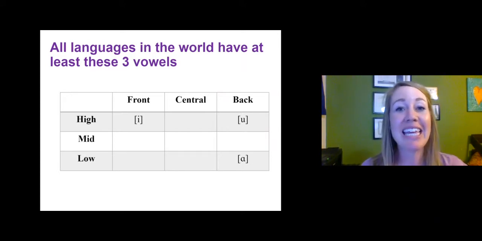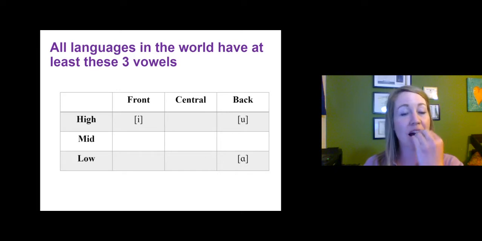So we have the E sound, which is in the high front part of our mouth. And then we have these other 2 sounds that are shared with other languages, which is going to be oo as in glue and ah as in father.